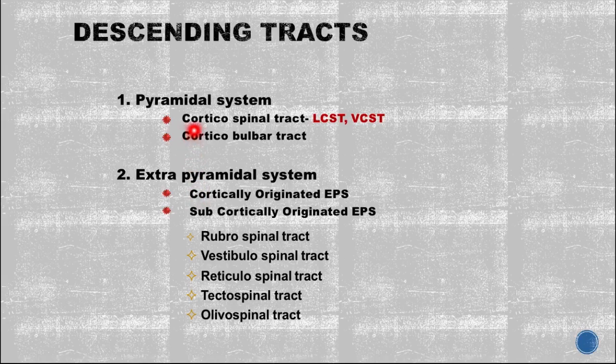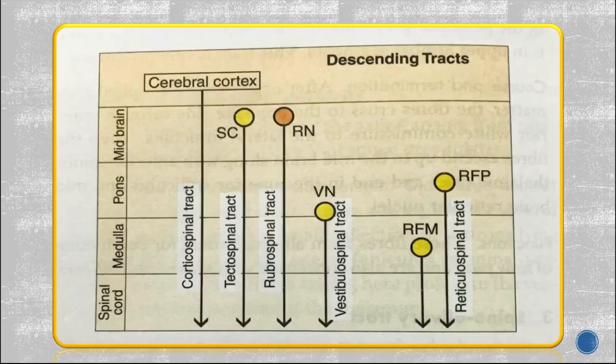So, the tracts which form the pyramid are called the pyramidal system, and these are mostly the corticospinal and a few of the corticobulbar. The remaining ones are the extrapyramidal. Extrapyramidal descending tracts mainly originate from the brainstem, not from the cortex. Cortically originated extrapyramidal tracts are very few, a minimal percentage, so there is no need to go into that detail. Mainly they are subcortical, originating from the brainstem, like the rubrospinal, vestibulospinal, reticulospinal, tectospinal and olivospinal tracts. They are the extrapyramidal ones.